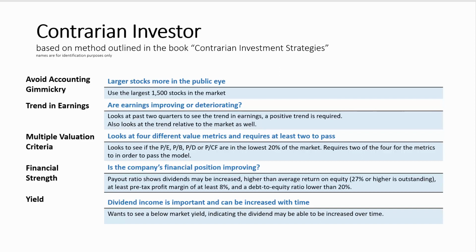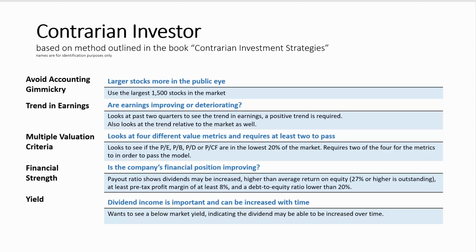The next step in the model, and this is really the core valuation and contrarian aspect of the strategy, is the model looks at 4 different valuation metrics and requires that companies pass at least 2 of them. So specifically, the model looks at a company's PE ratio, its price to book ratio, price to dividend, and price to cash flow. And what it wants to see here is at least 2 of those ratios are in the lowest 20% of the market. By doing this, it can determine that companies are trading at low valuations, and it's an indication that investors have shunned the company, giving the contrarian investor an indication that the stock has been neglected by investors.